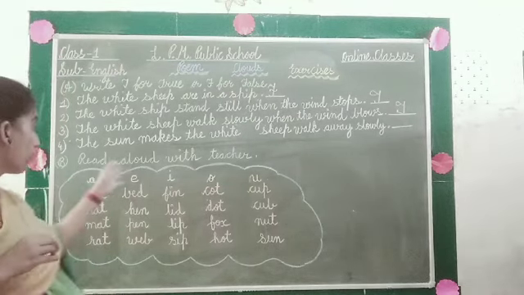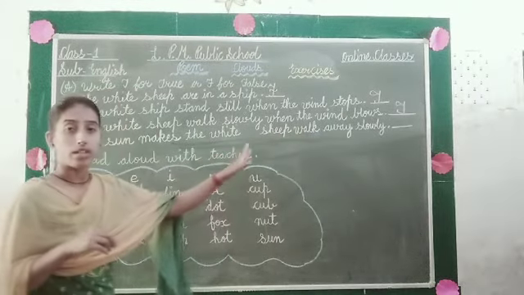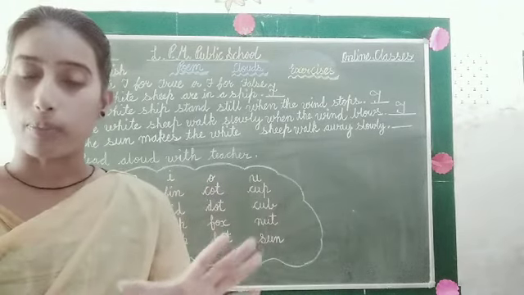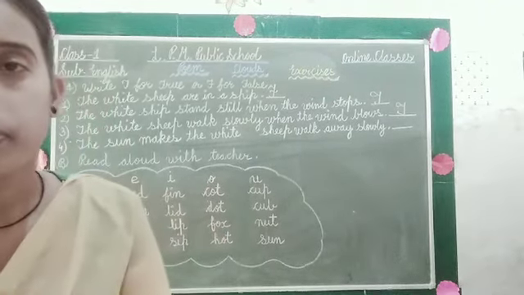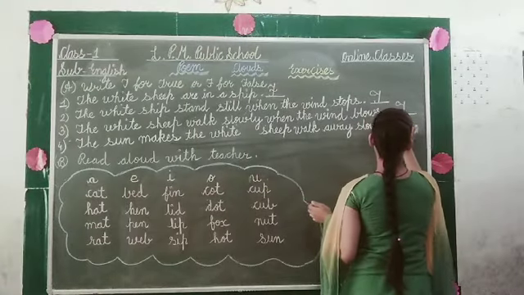So here our given statement is, the sun makes the white sheep walk away slowly. So tell me, is this true or false? It is a false statement, okay? So we have to write F on the given blank.